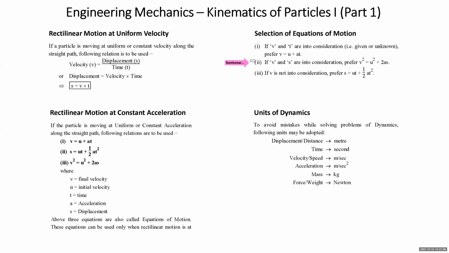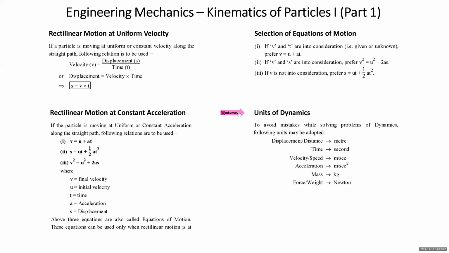If V and S are into consideration, we prefer to use V square is equal to U square plus 2AS. And if V is not into consideration, we prefer to use S is equal to UT plus half AT square. Students, if we remember these 3 points, then our job becomes simple. We do not apply unnecessary equations, and it is very important not to write the equations which are not required.